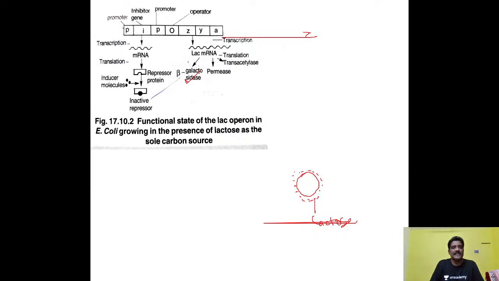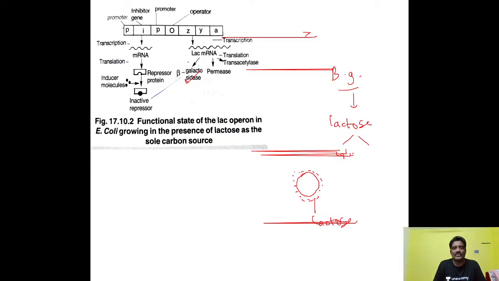First transcription takes place, I mean DNA to mRNA, then mRNA to beta galactosidase enzyme synthesis happens. What is the important function of beta galactosidase? Conversion of lactose into glucose and fructose.